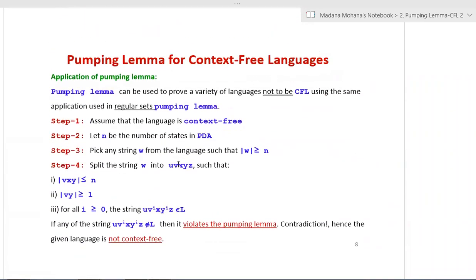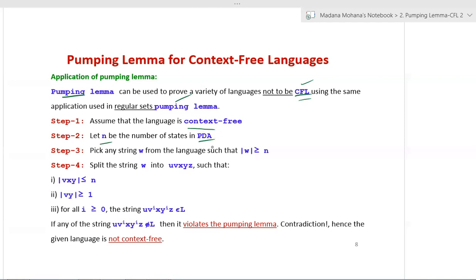Coming to the application of the pumping lemma for context-free languages, the same steps we use as they are in the regular languages pumping lemma. So the pumping lemma can be used to prove a variety of languages not to be context-free, using the same application used in the regular sets pumping lemma. Step one, as usual, assume that the language is not context-free. Whereas in regular languages, we assumed the language is not regular, here it is context-free. That is the difference. Then let n be the number of states in the PDA.